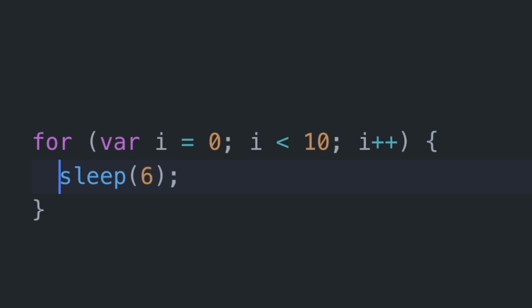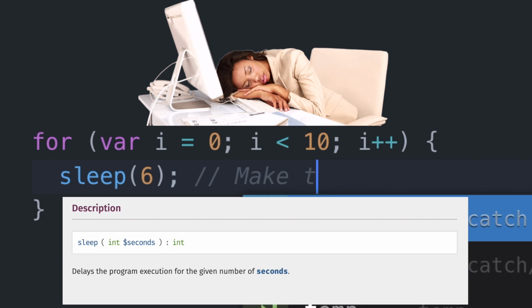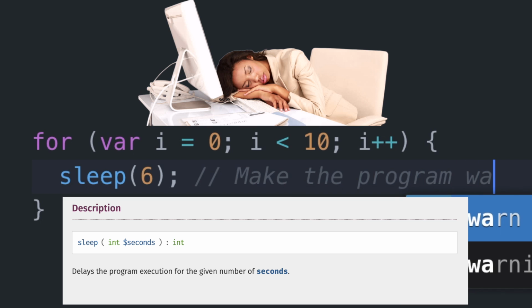The first 2 examples are pretty harmless, but now we might just start ramping it up here. In this example, it's a simple for loop that runs 10 times, and during each execution of the loop, this sleep function is called. So if we're calling sleep 10 times in a for loop, what do you think is the issue here? This might be a little bit harder to conceptualize, but just take your best guess.